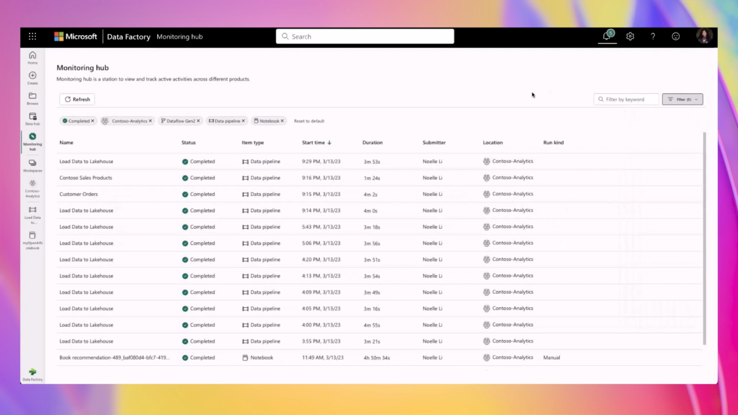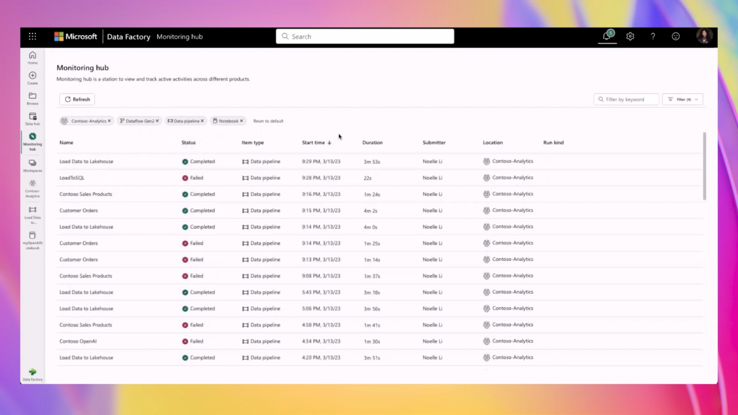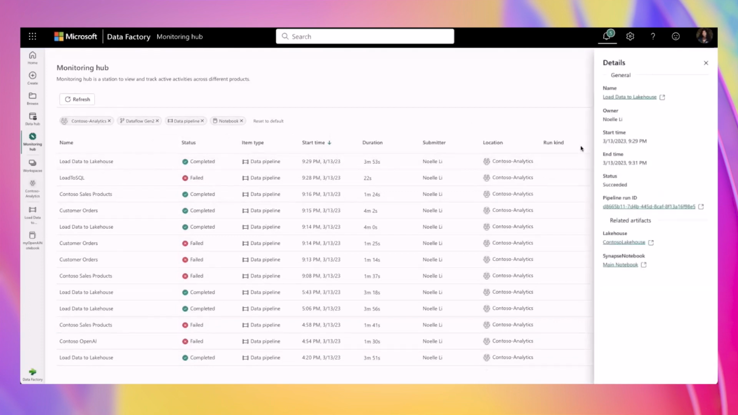As you can see, it is easy to monitor my different artifacts between different workloads, making it simple for data engineers to monitor notebooks, data pipelines, and data flows in one easy-to-read page. After I've selected my filters, you can see that they are displayed as pill buttons at the top of the table. We can also easily deselect any of them by clicking on the X button. I can also check for more details by clicking on the Info button, which pops up when I hover over an artifact. General details are displayed on the ribbon, along with pipeline run ID and related artifacts.